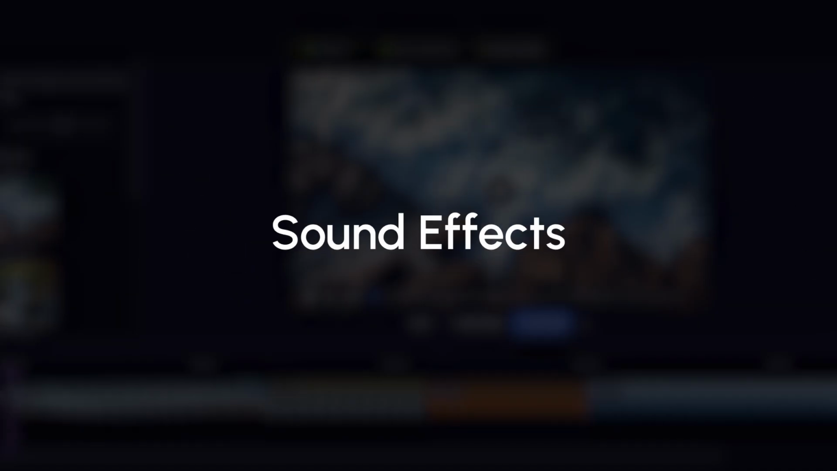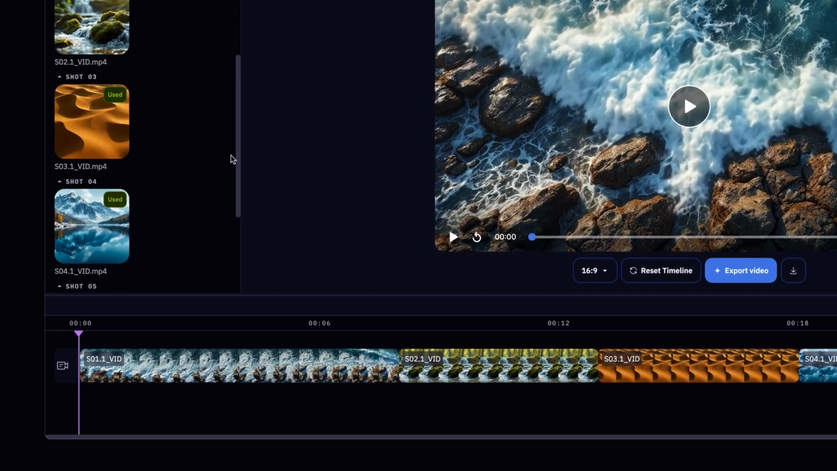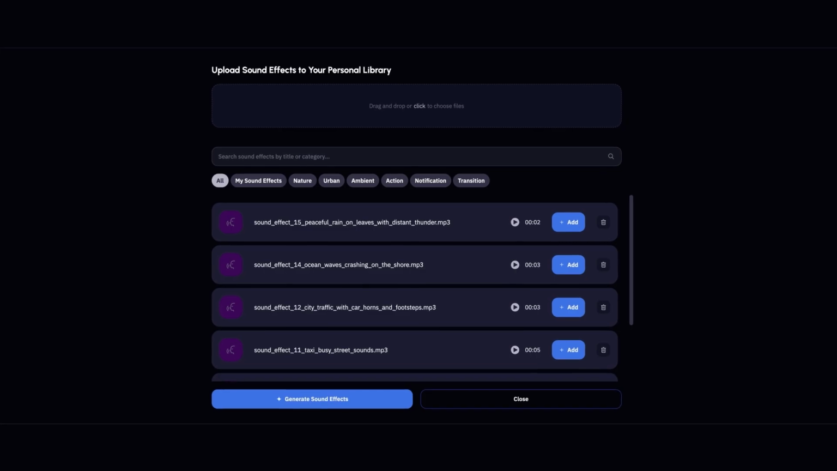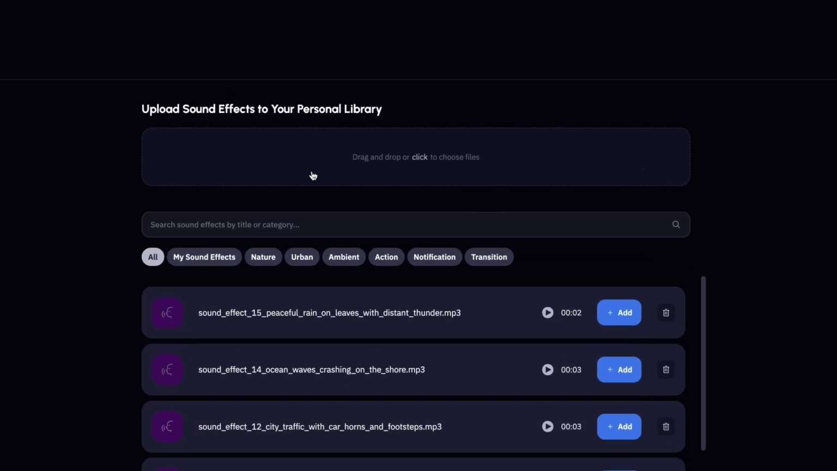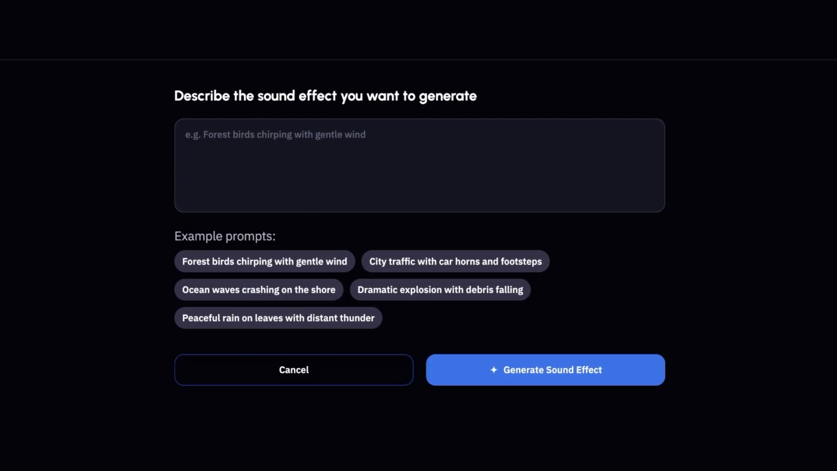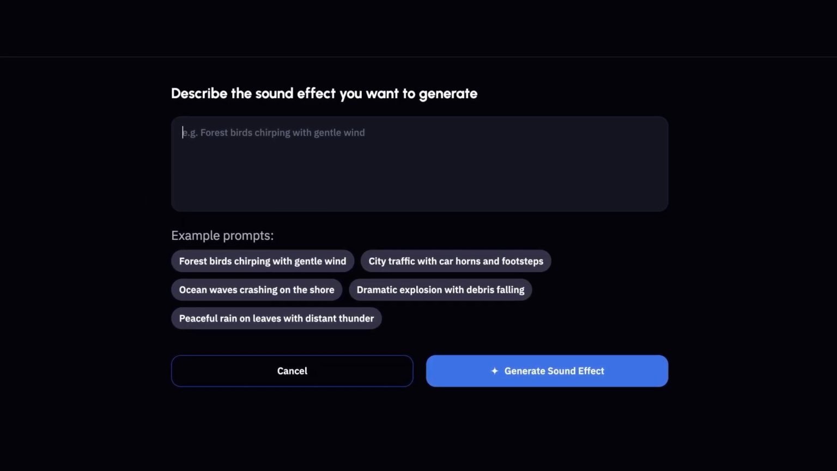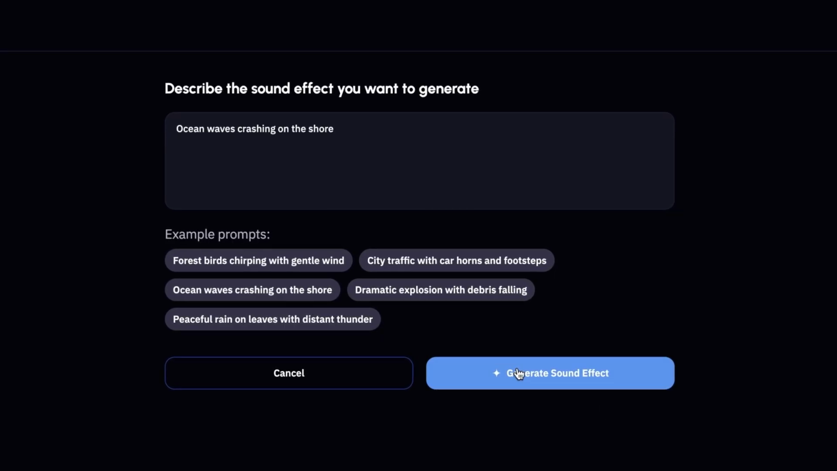Today we'll show you how to create and use original sound effects in your projects. In the video editing module, scroll down and click Add Sound Effects. From here, you can choose from Invisible Studio's sound effects library, upload your own, or generate an entirely new sound effect. To generate, just describe the sound you want, like ocean waves crashing on the shore. Then hit Generate Sound Effect.